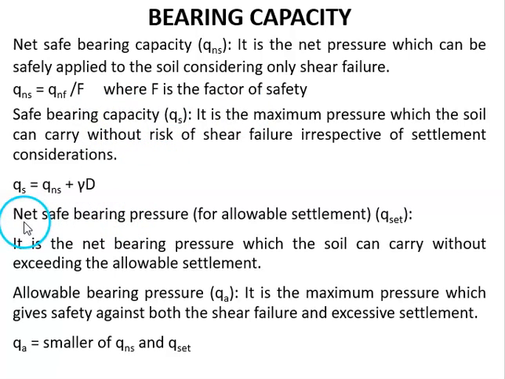Then the other definition is net safe bearing pressure, also called safe bearing pressure, which is the net bearing pressure the soil can carry without exceeding the allowable settlement. It is represented with the symbol Qnet. Now allowable bearing pressure is the maximum pressure which gives safety with respect to shear failure as well as excessive settlement. This can be taken as the smaller of Qns and Qnet.